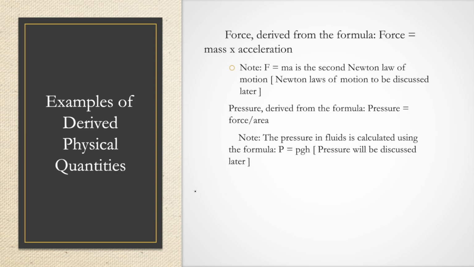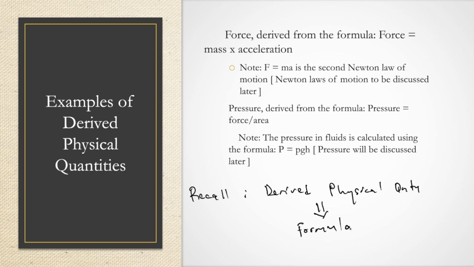Saka toda kupa a recall maybe from what we just learned. Kuti kana chitaura pamusoro pe a derived physical quantity, tiri kuti in order for us to obtain it, we need to have a formula. We need to manipulate certain variables using a formula. So tiri panapa, force is an example of a derived physical quantity. Force is derived from the formula force is equal to mass times acceleration.